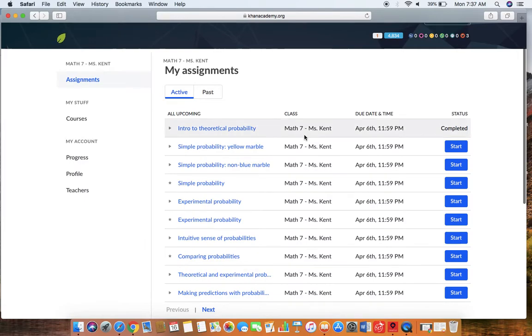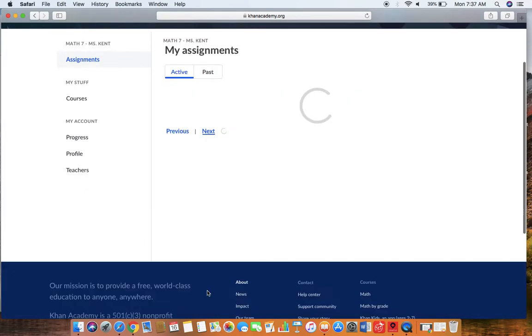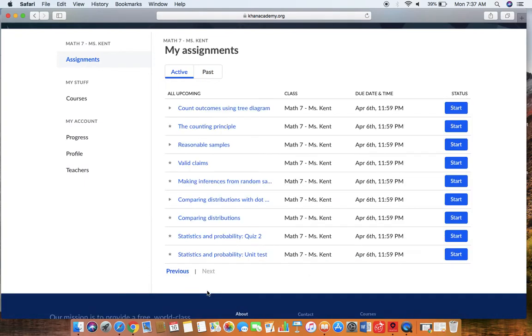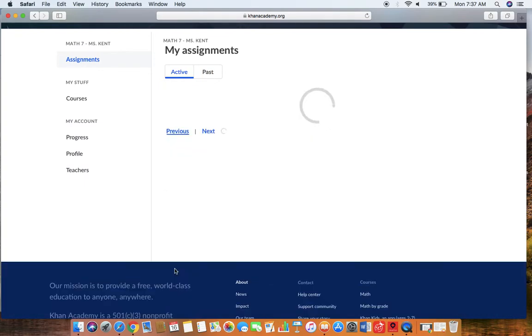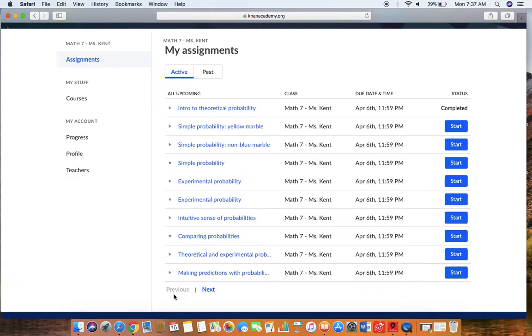Now that we're in the assignments, you'll see that there are many different upcoming assignments. It actually goes a couple of pages, so you're going to have to scroll or click to preview the next few pages. We're going to have you go at your own pace. Our goal is to have you work for about 30 minutes per day on statistics and probability. The reason why we chose that is in the letter we sent home last week, Friday the 13th, if you want to know why we chose this topic. If you look right here, this side on the right tells you the status of your work. Once you complete a lesson, it'll tell you that you've completed it, and then you're ready to start the next one.